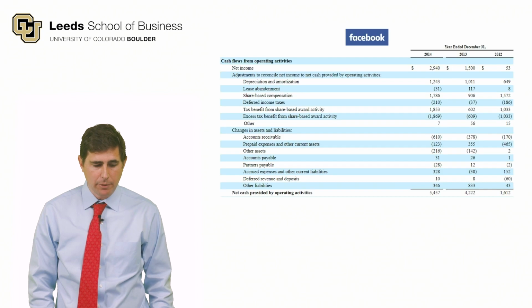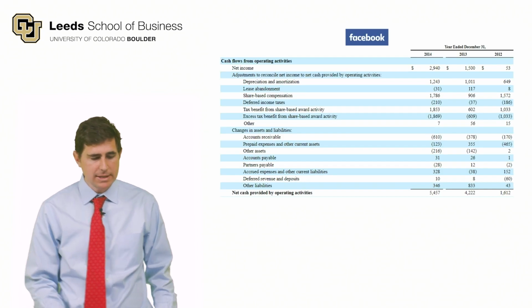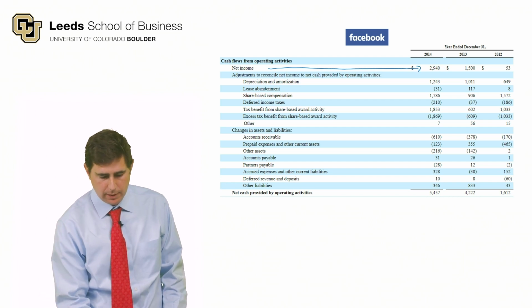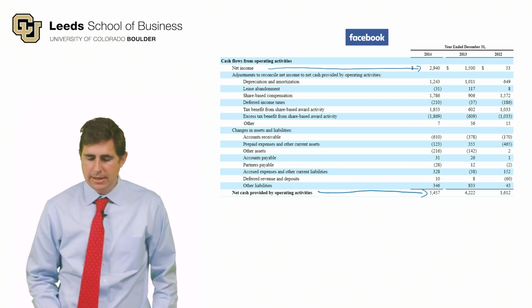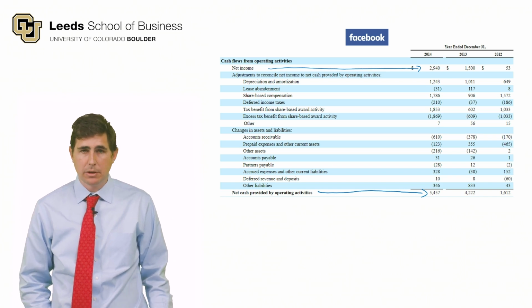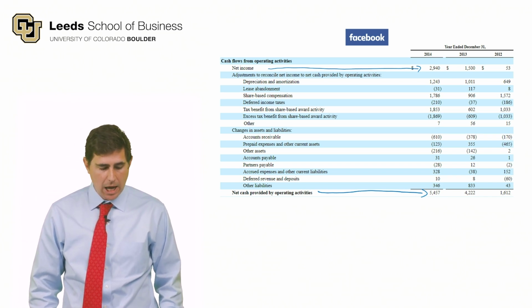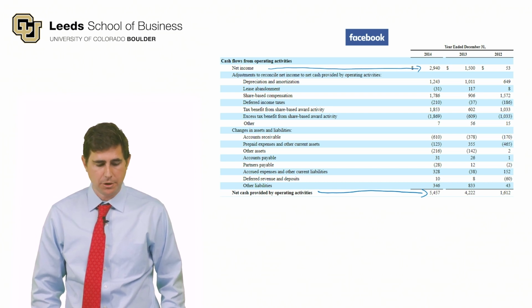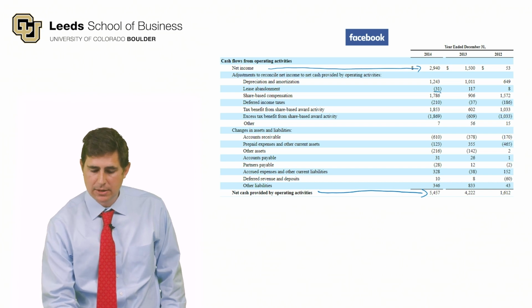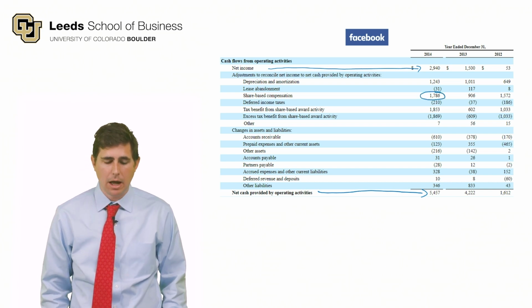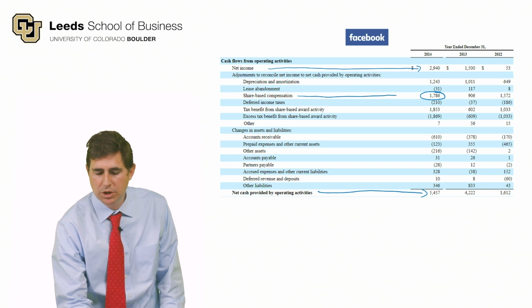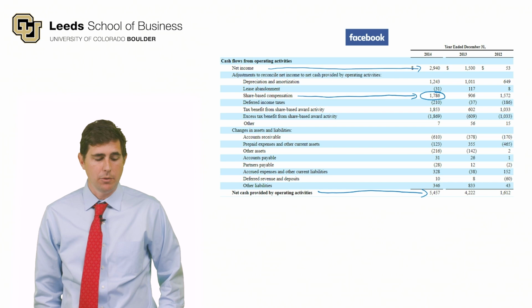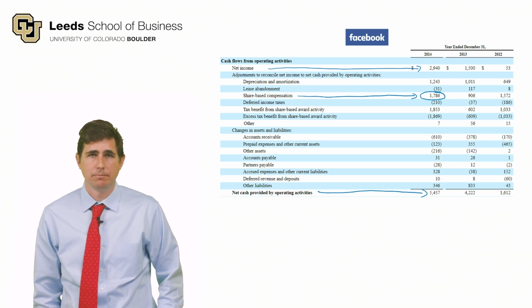So let's look at an example, and again, we'll use Facebook. You can see that Facebook here is converting net income into cash from operating activities. And you can see that net income, I believe this is still in millions, is only $2.9 billion. Cash from operating activities is up to $5.4 billion, so much larger. And one of the main reasons for that is this large number here, $1.7 billion in share-based compensation, which companies always add back. When they convert net income into operating cash flow, you add back share-based compensation.